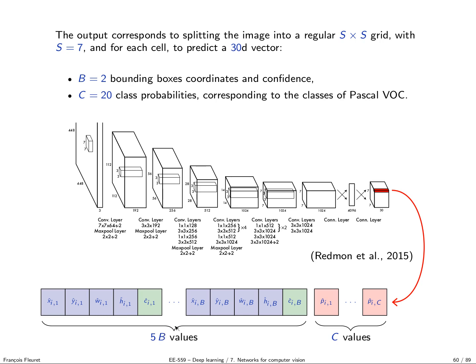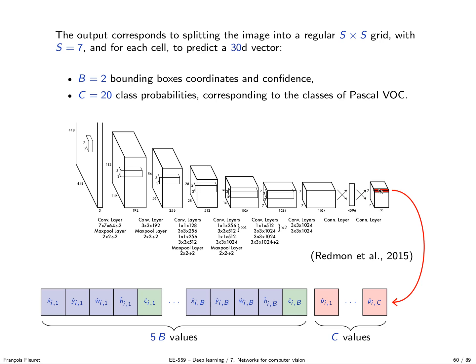Okay, so again, you have the image. It processes RGB images of 448 by 448, so twice the usual size for image classification. This is detection. Then it goes through a bunch of convolution layers with Leaky ReLU. At some point, it reaches a fully connected layer, and from this fully connected layer, it produces a 7 by 7 by 30 tensor, which corresponds to the 7 by 7 cells in the image, an angular grid.